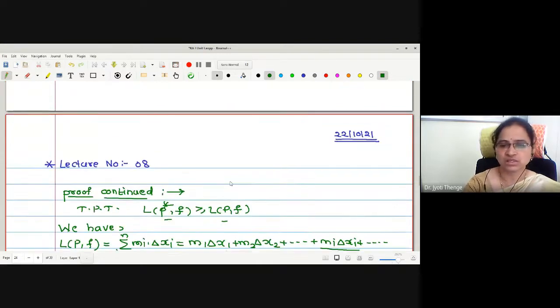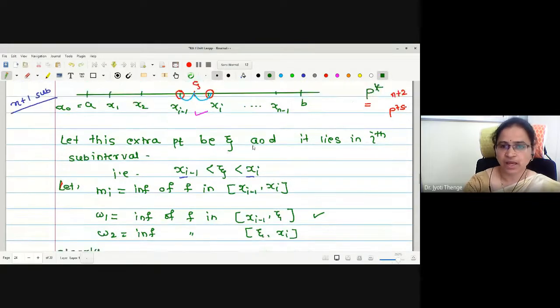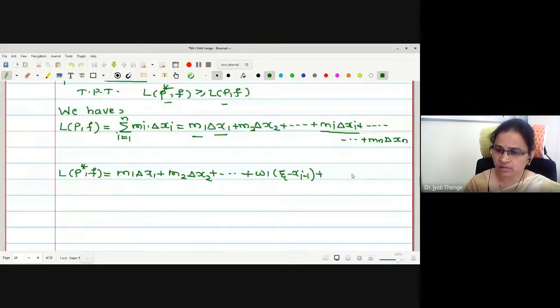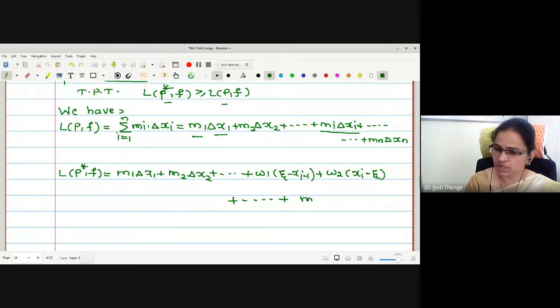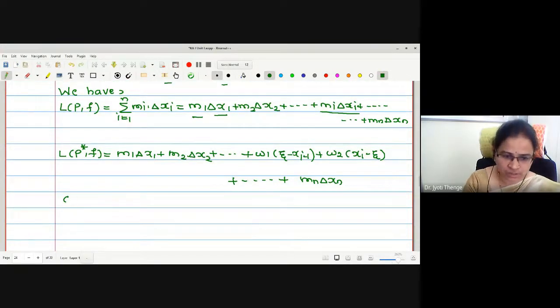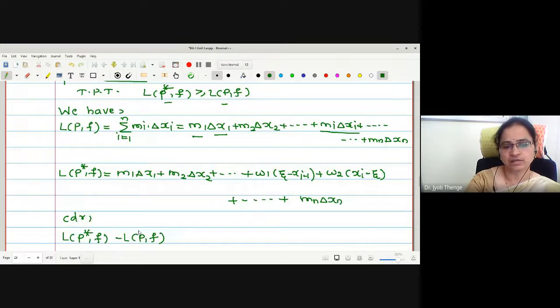Similarly, what is the infimum over the second subinterval zeta to xi? W2 we have assumed. And what is the length of the interval? Xi minus zeta. Very good. All the rest of the subintervals, let me keep as they are, up to mn delta xn. Both the lower sum values we have written. Now let me consider the subtraction LP star f minus LPF. The aim is to show this difference is non-negative, greater than or equal to 0, so that the result will be proved.